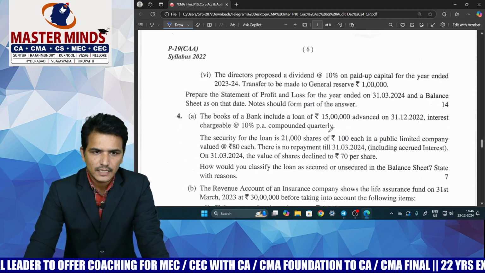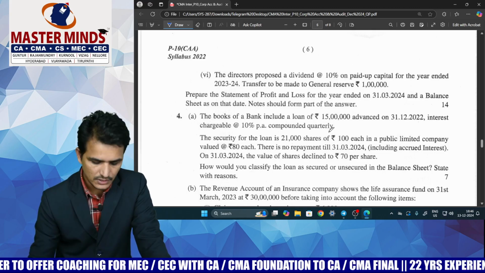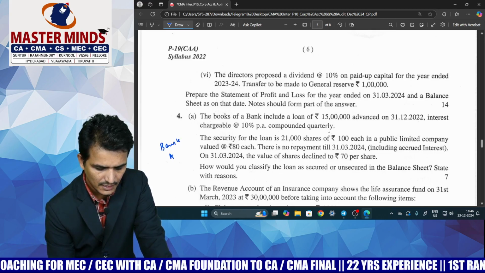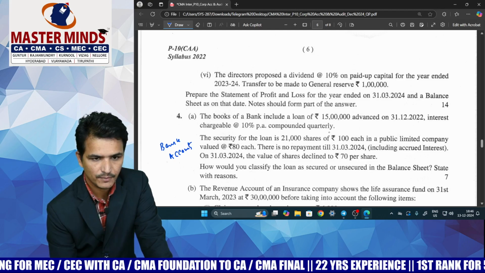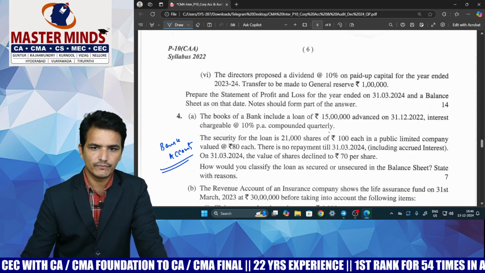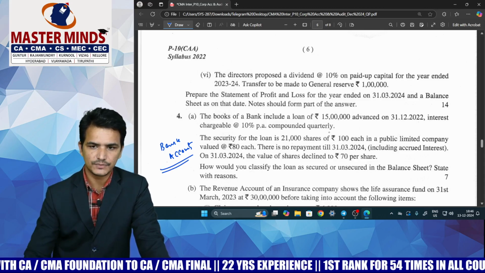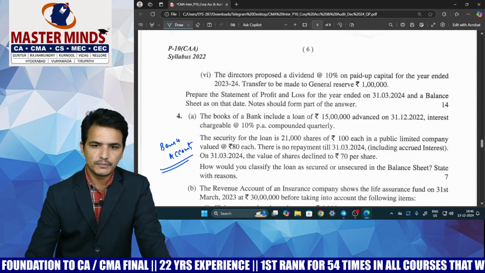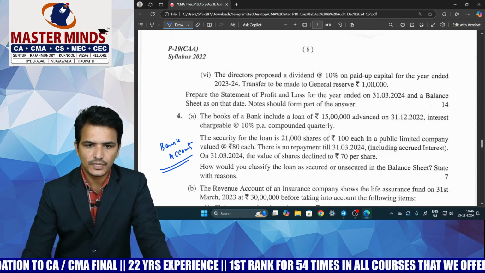Next, coming to question number 4A, which is coming from the bank accounts. So actually an unexpected question was given from the bank account chapter. So here the banking company has given the loan. At the time of giving the loan, they have taken some security, and how the loan amount is to be presented in the balance sheet based on the security we have taken.